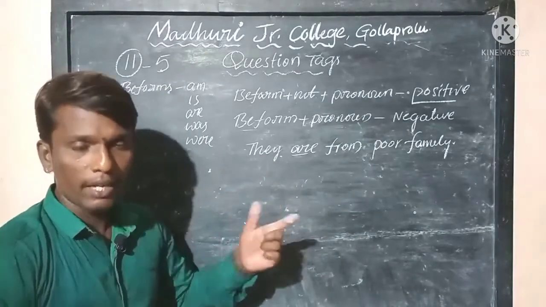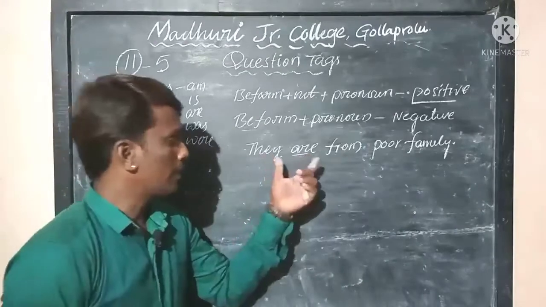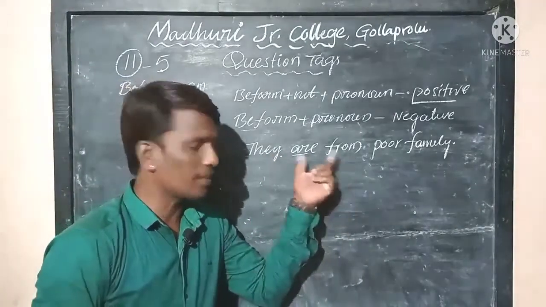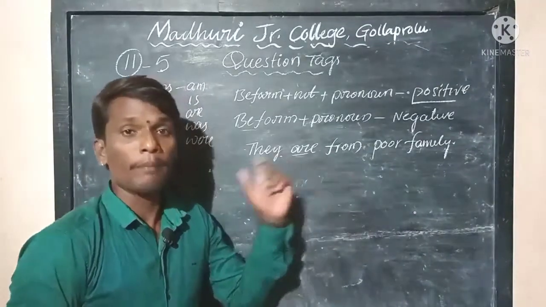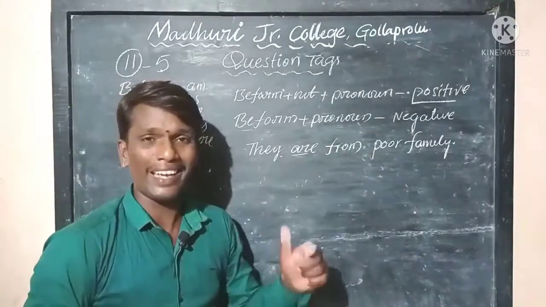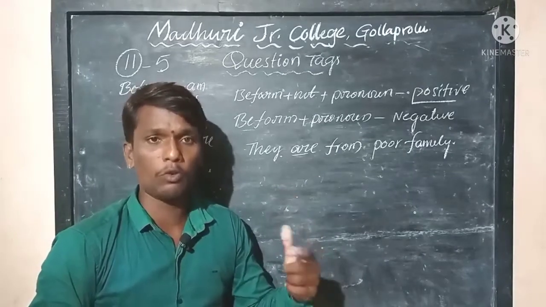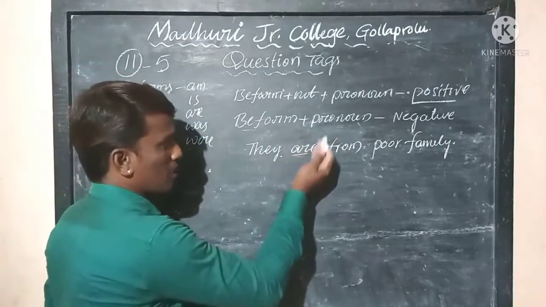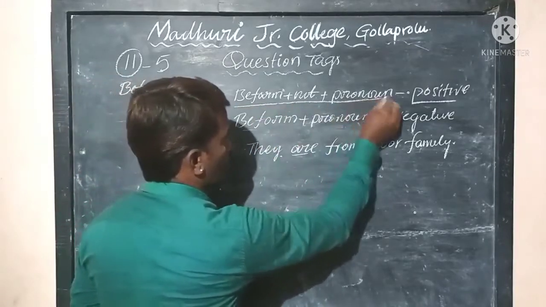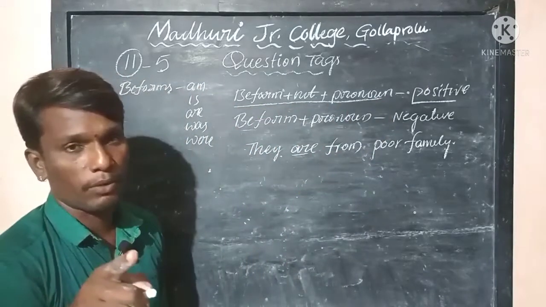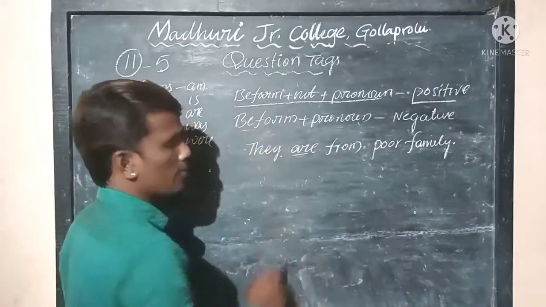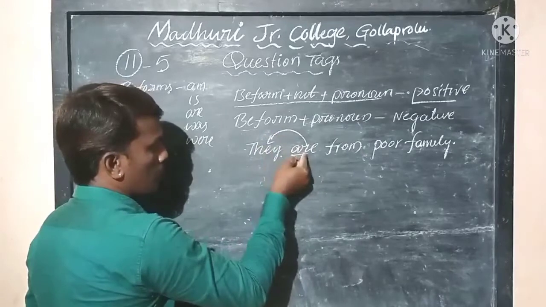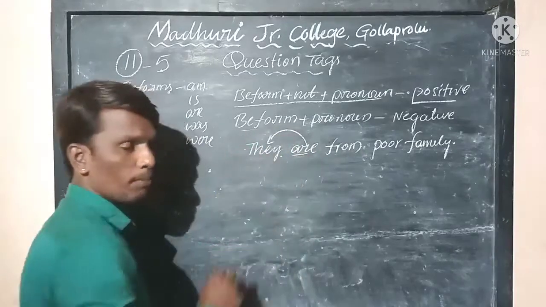So how do we say whether it is negative or positive? When there are any negative words like not, never, no, you can consider the given statement negative. But when you don't find negative words like no, not, never, then you can confirm it as a positive statement. Now the structure for a positive statement is be form plus not plus pronoun and finally a question mark. And for a negative statement, be form plus pronoun. That is all. Now coming to it, replace the be form in the place of the subject and the subject in the place of the be form.